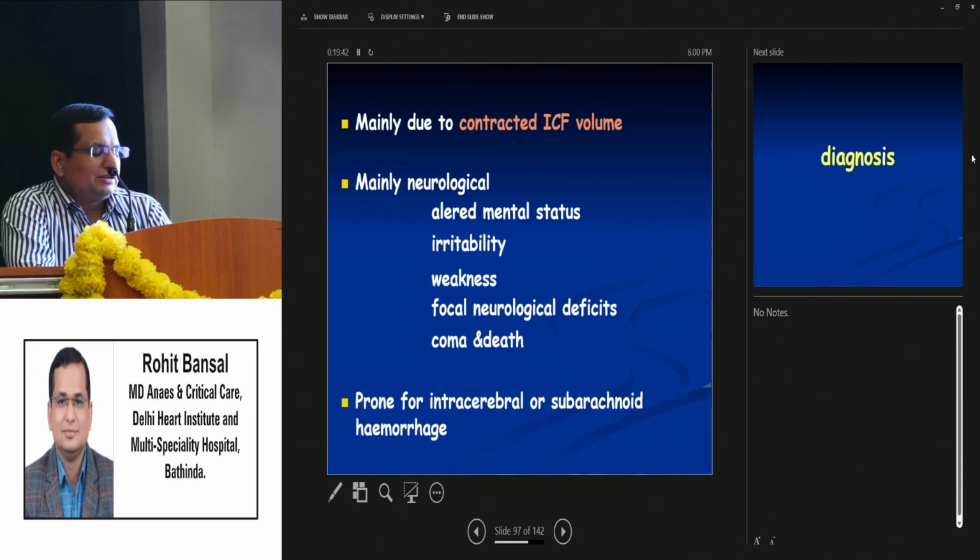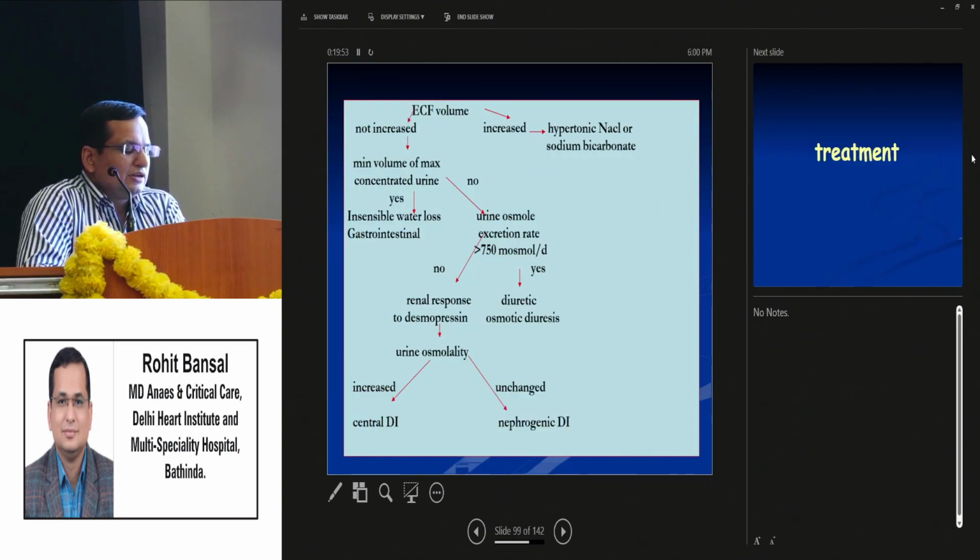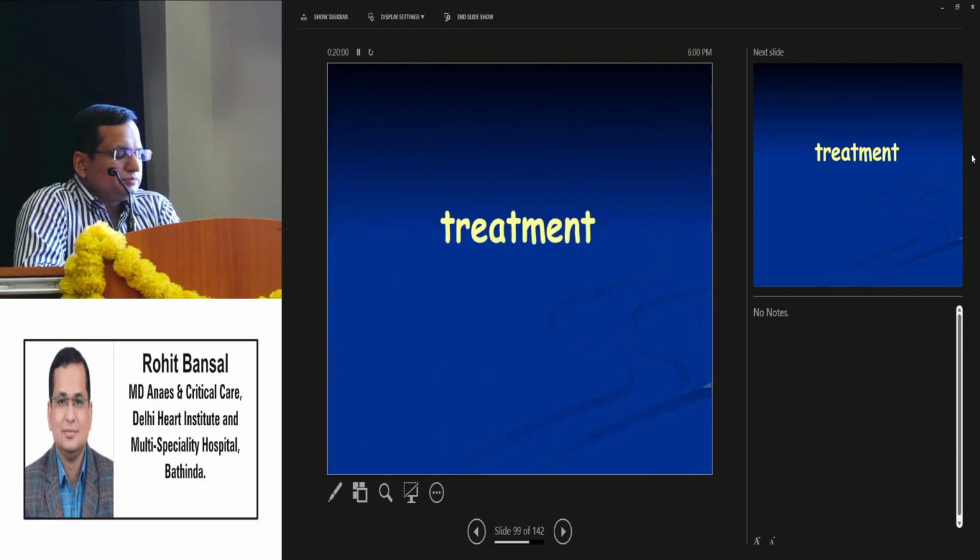They are altered mental status, irritability, weakness, focal neurological deficit, which may lead to coma and death. Prone for intracerebral or subdural hemorrhage also. Diagnosis: there is a further cascade of how to calculate the diagnosis of making a diagnosis of hypernatremia.